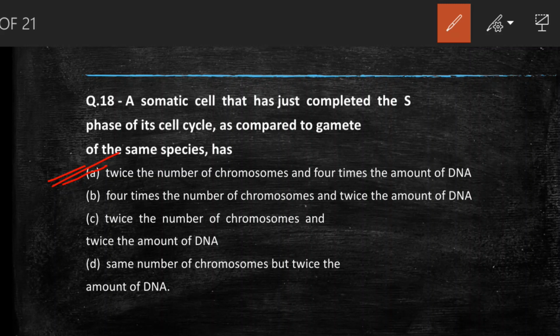Whereas in a haploid cell or gamete, during G1 phase the DNA content is 1C and chromosome number is N. S phase is marked by the replication of DNA and the amount of DNA per cell is doubled, that is, it becomes 4C in somatic cells, whereas chromosome number remains the same, that is 2N. Thus a somatic cell which has just completed S phase will have 4C DNA content but 2N chromosome number, while the gamete will have 1C DNA content and N chromosome number.